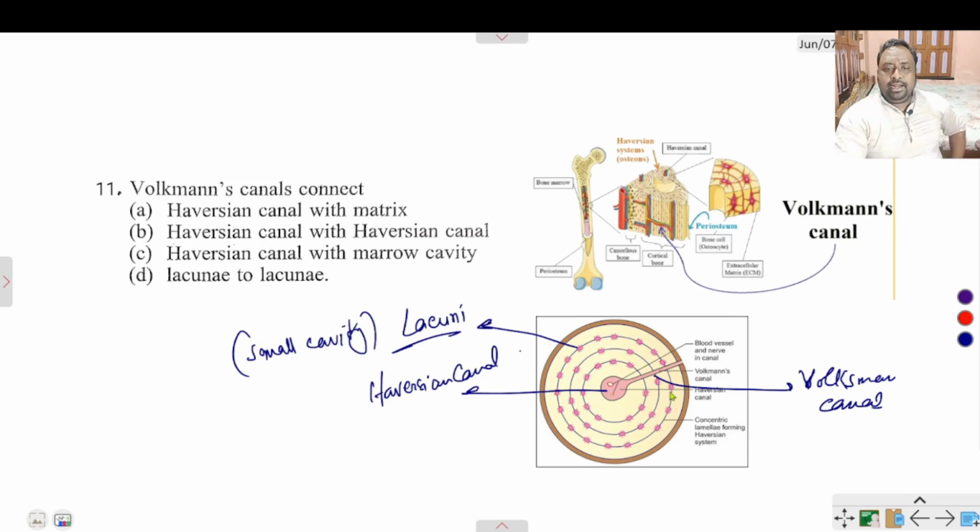Haversian canal is a vascular system of bone. So here the blood vessel or Volkmann's canal is the connector between one Haversian canal to another Haversian canal to transport the blood and nutrition into the bone. Clear?